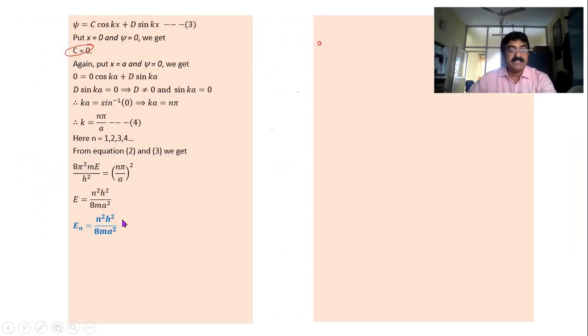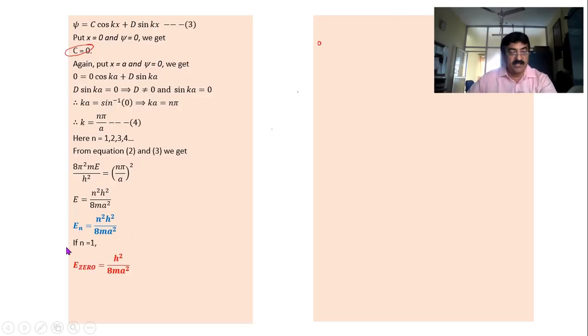Okay, in the place of k I am putting n pi by a, and k square means n pi by a whole square. I just make small mathematical operations and then I take all these things this side, then E becomes n square h square by 8 ma square. So this is my energy equation. This is also called as energy eigenvalue.